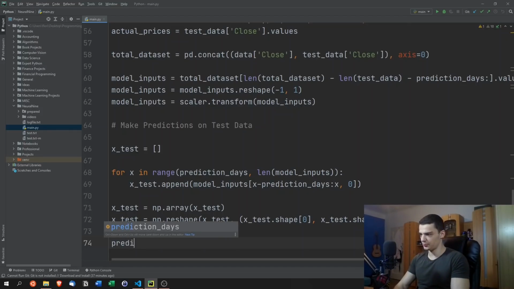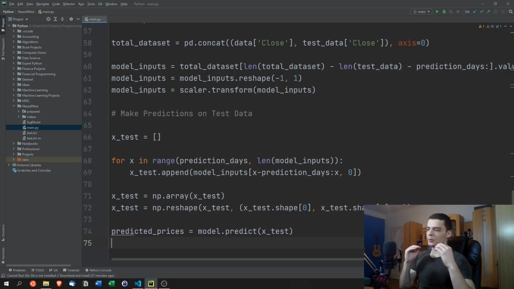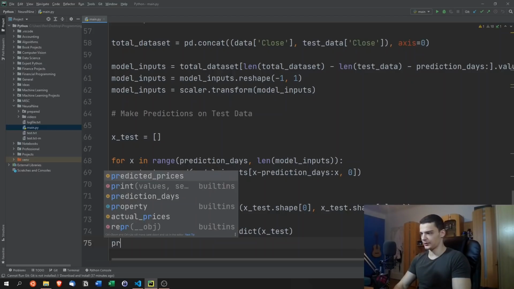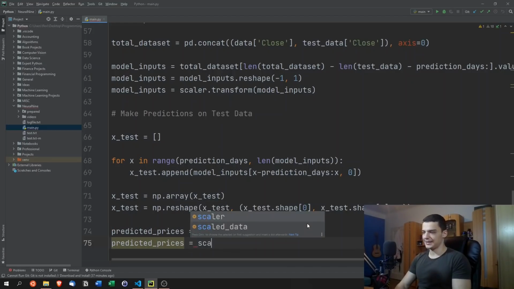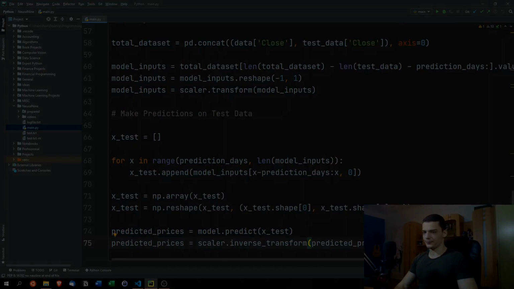So we're just going to say predictions, where actually if we have the actual prices, let's call this predicted prices. And we're going to say model.predict on x test. Now, what you need to keep in mind here is that the predicted prices are now going to be scaled. So we need to reverse scale them. We need to inverse transform them. So we're going to say predicted prices equals scaler.inverse_transform predicted prices. So now we're using the same scaler, and we're back to the actual predicted prices here.